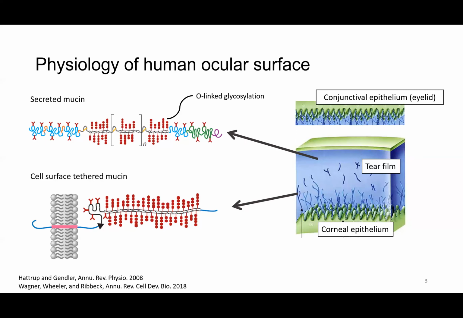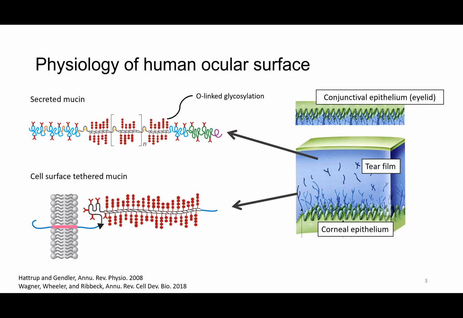The human ocular surface is generally considered to consist of a corneal epithelium and a tear film. The human corneal epithelium has 6 to 9 layers of stratified corneal epithelial cells that express three major membrane-tethered mucins. Mucins are a large family of glycoproteins that are expressed mostly by epithelial cells, and its richly glycosylated and negatively charged central domains hydrate cell surfaces and lubricate cell motions.